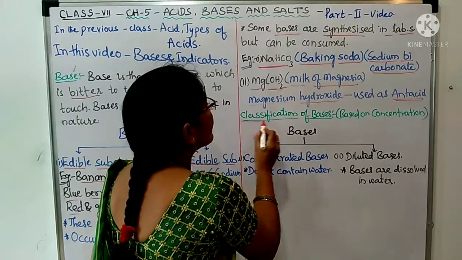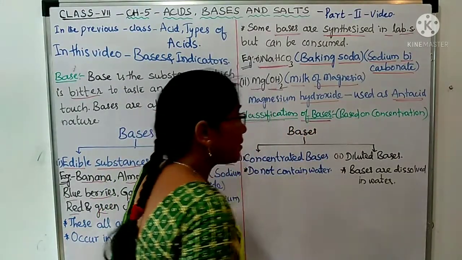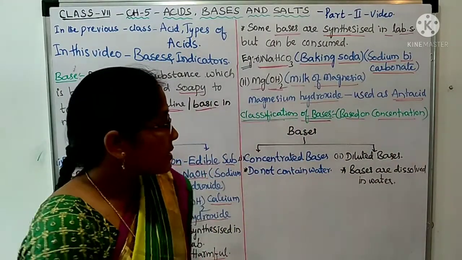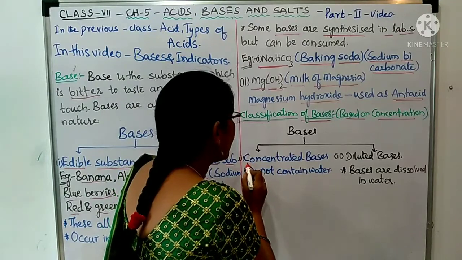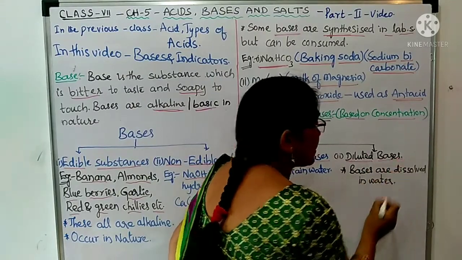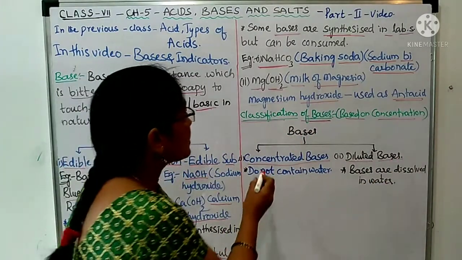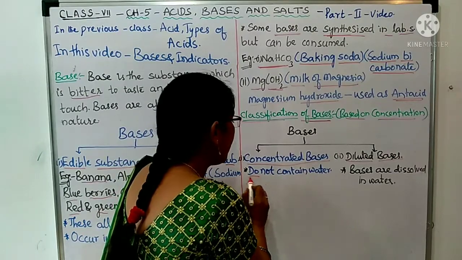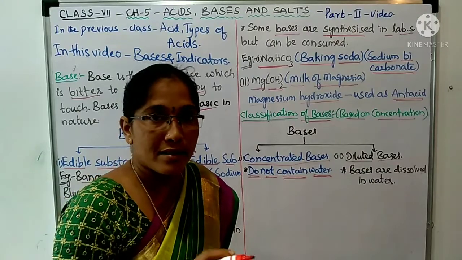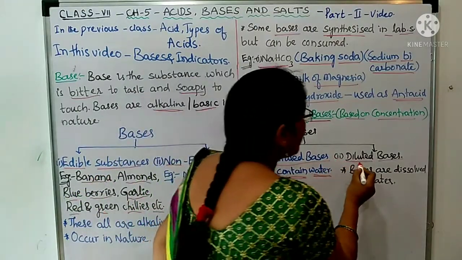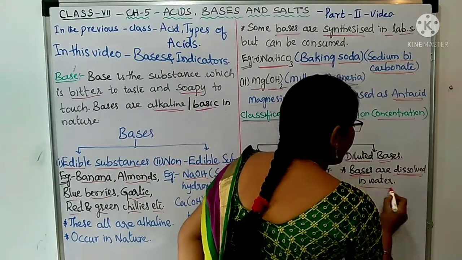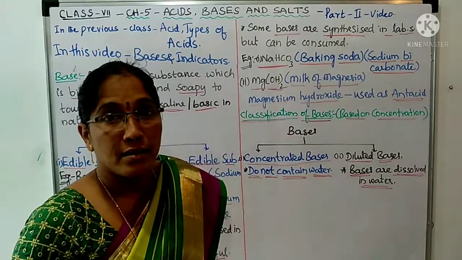Next, let us come to the classification of bases based on the concentration. Based on the concentration, the bases are two types. Number one is concentrated bases. The second one is diluted bases. Now, what is concentrated base? Means it will not contain any water in it. Means it is pure. It is not dissolved in water. Then what about diluted bases? The bases, if they are dissolved in water, they are known as the diluted bases.